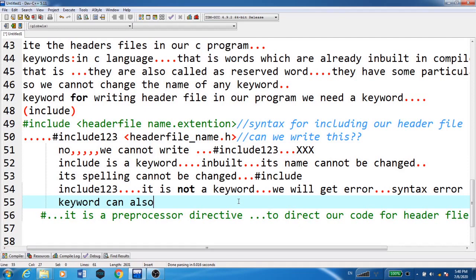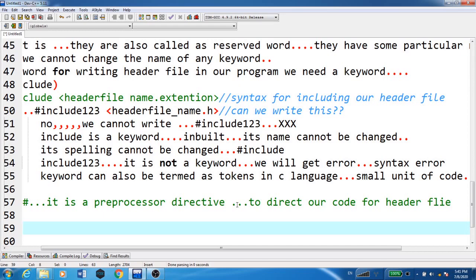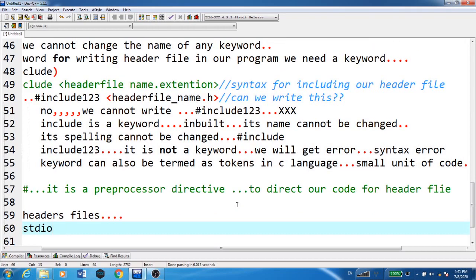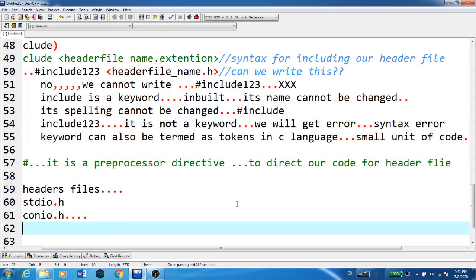Keywords can also be termed as tokens in C language, that is, small units of code. We will be using many keywords in our program. Now, the second step: as we have included the header file, the header files are stdio.h, conio.h, and so on, many different header files.